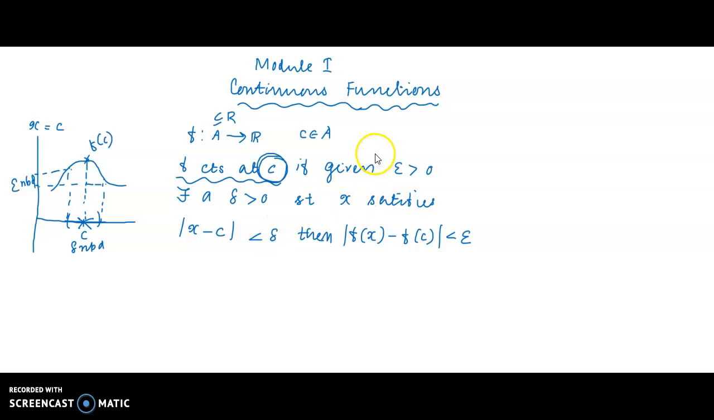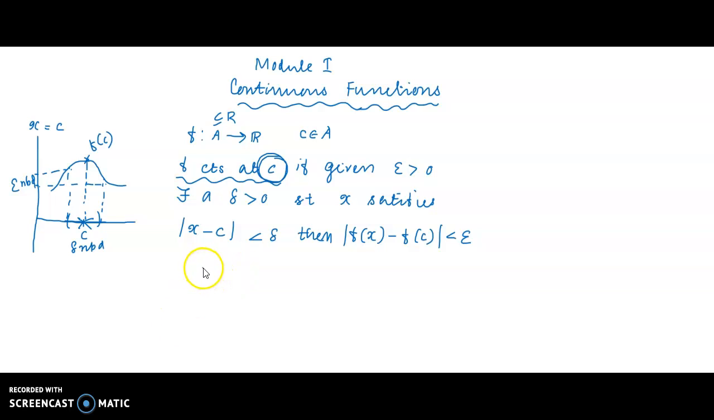Then we move to the neighborhood version. Then we have the sequential version, etc. Here also we have the choices for the definition of continuous functions. Then we move to the definition of continuous functions using neighborhood. A function f from A to R is said to be continuous at a point c, an element of A, if and only if